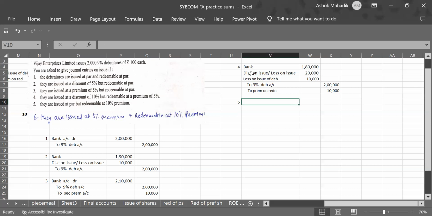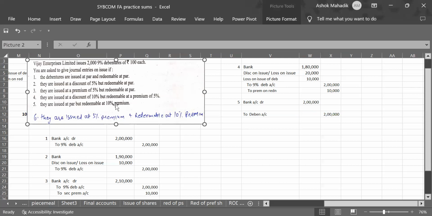Entries: they are issued at par but redeemable at 10% premium. So issue at par is the simplest entry, the first entry. What is the entry? Bank account debit to debentures account. Very basic entry. If we issue debenture at par, that is 2 lakh we received in bank and debentures for 2 lakhs were issued. Clear? But there is a condition at the end of that sentence, that redeemable at 10% premium.